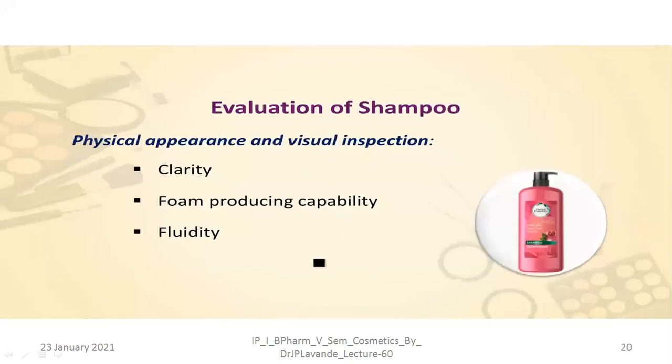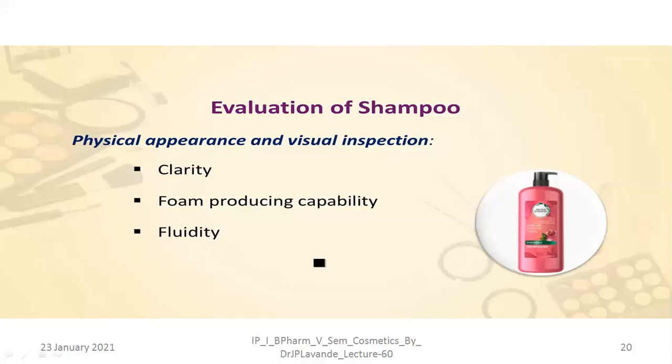As far as the evaluation parameters are concerned, these are the different evaluation parameters by which the shampoos can be evaluated. So generally the physical appearance and the visual inspection can be used in order to evaluate the shampoos. The first is the clarity, second is the foam producing capability, and the fluidity. Fluidity, that is the ability of the shampoo to come out of the container. It should come out easily, but it should not spill out of the container.